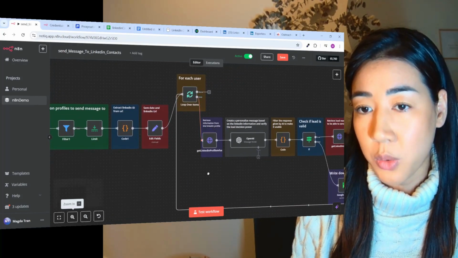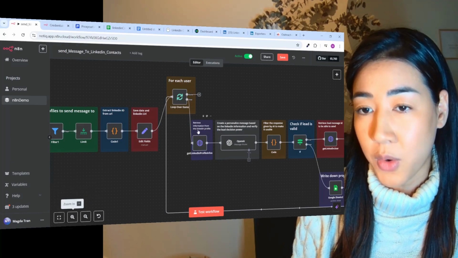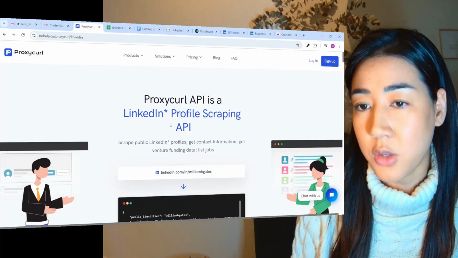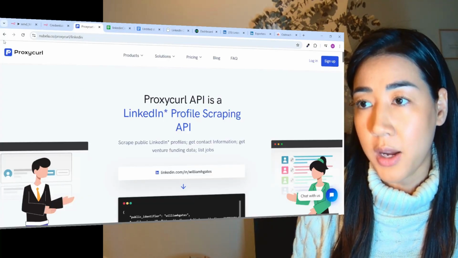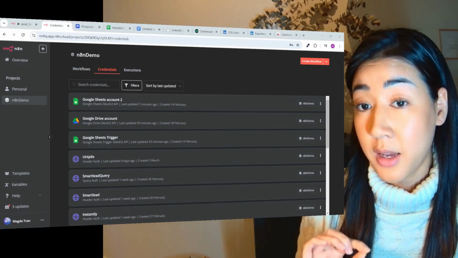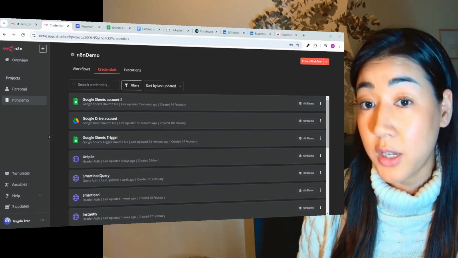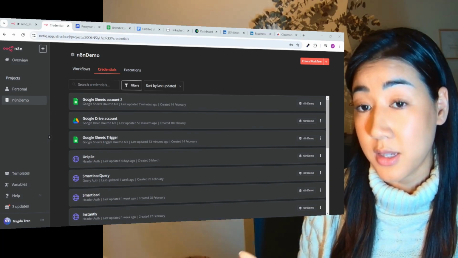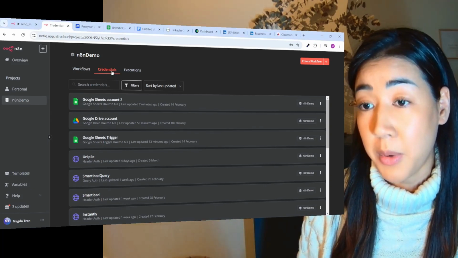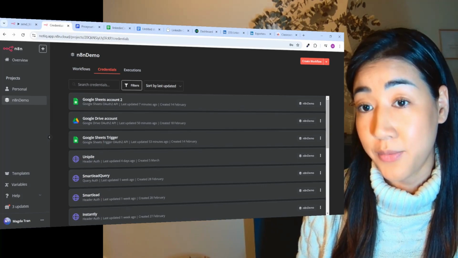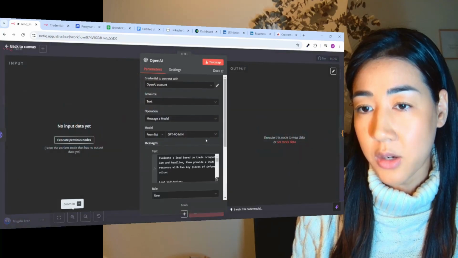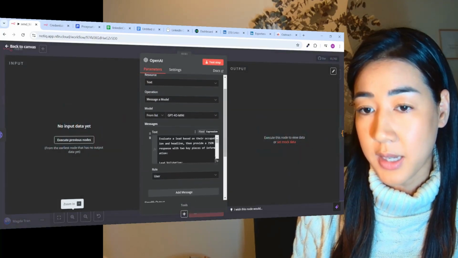And for each user, we're going to retrieve the information from their LinkedIn profile. And we do that by using something called Nubula that's going to scrape their LinkedIn profile. And in order to connect Nubula and also Unipile to send the messages on autopilot, you need to connect your accounts inside of n8n. And you do that here in credentials by adding your APIs. And then we're going to use OpenAI right here to create personalized messages at scale.